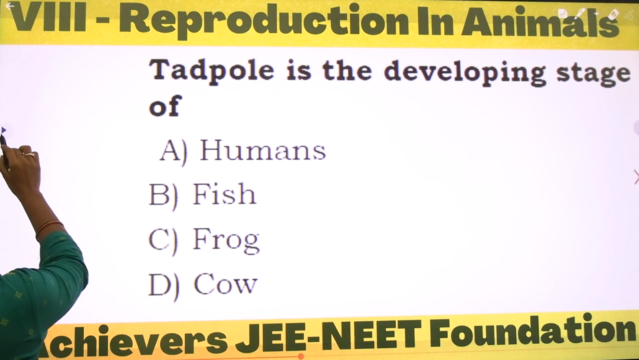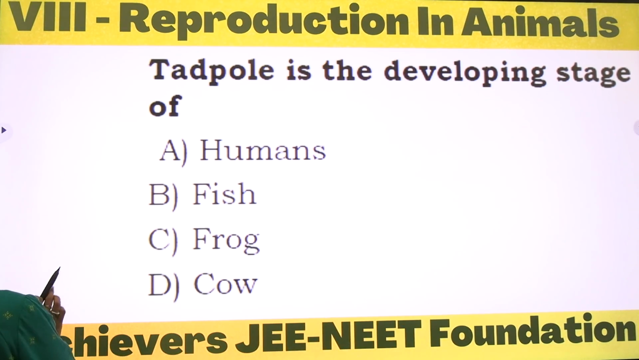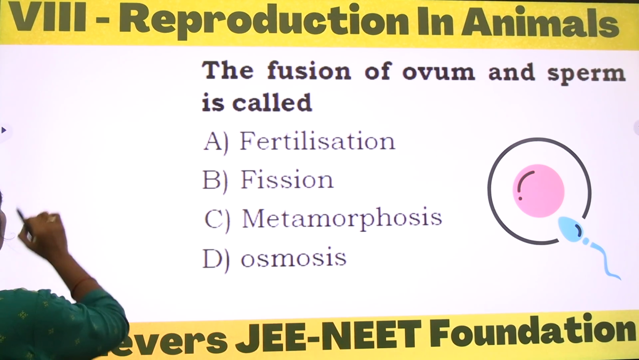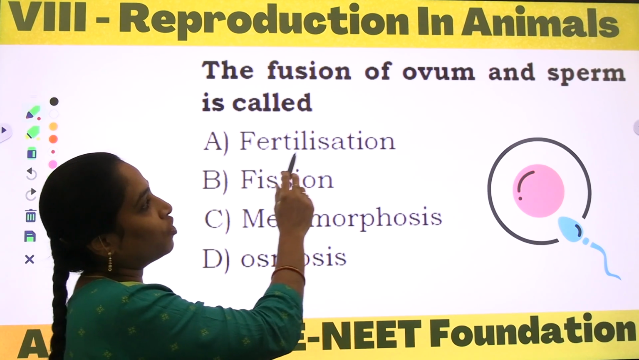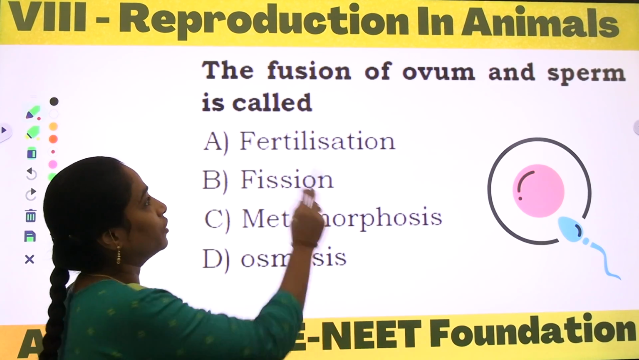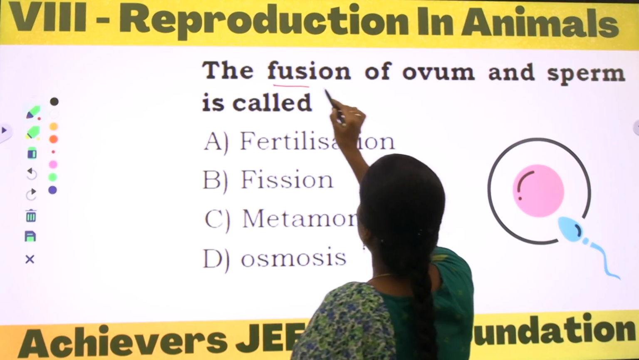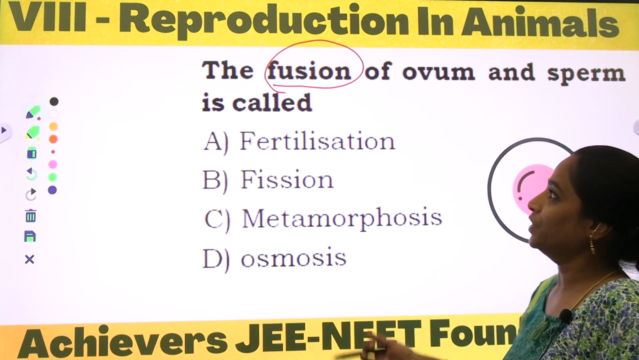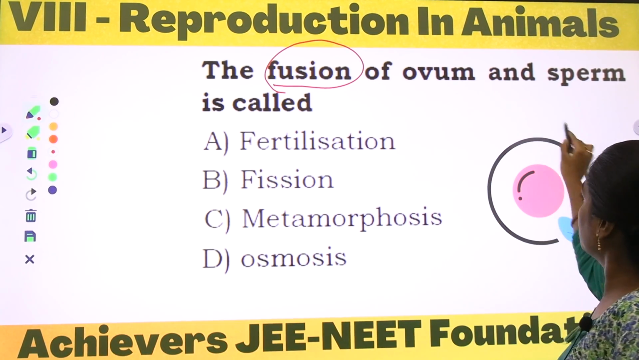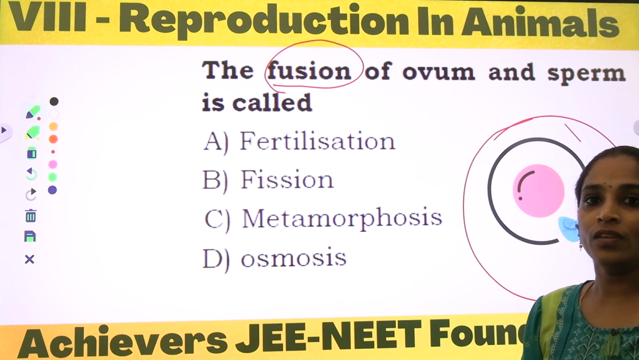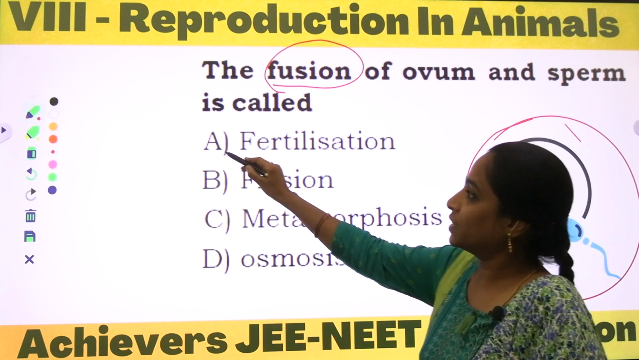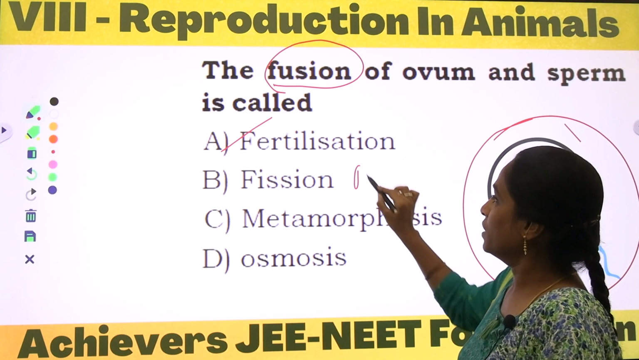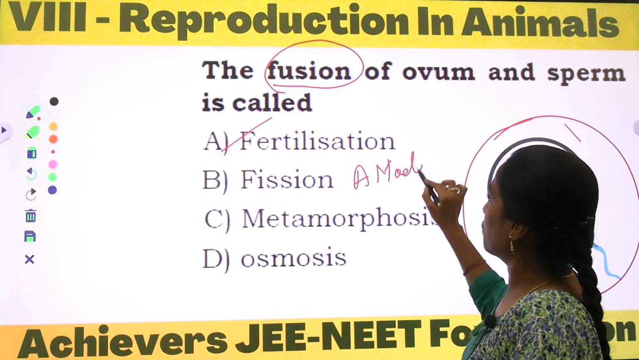Next. What is the next question here? The fusion of ovum and sperm is called fusion. What do you mean by the word fusion? It's a kind of action. The male gamete and the female gamete fuse together to undergo a process called fertilization. So why is it not a fission process? Fission is one of the asexual modes of reproduction.